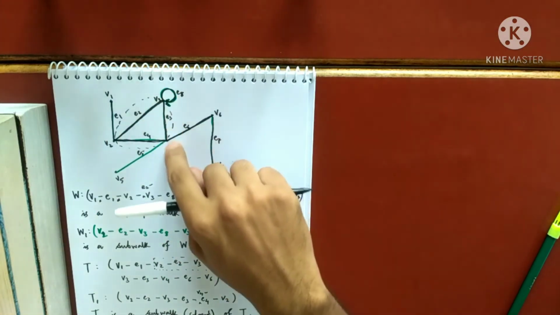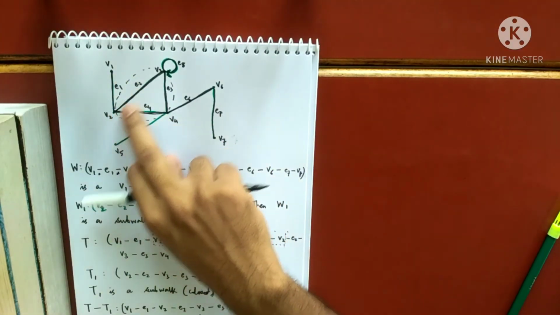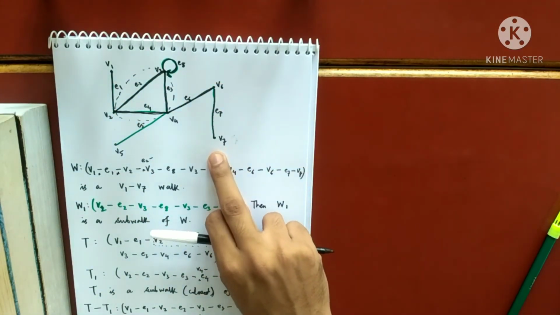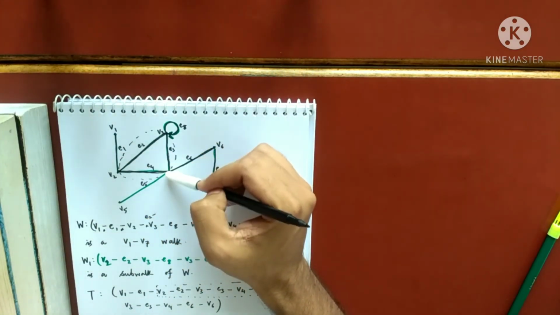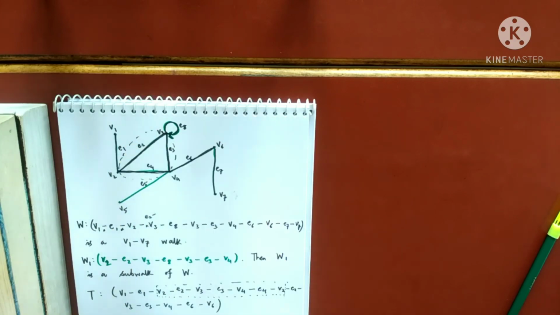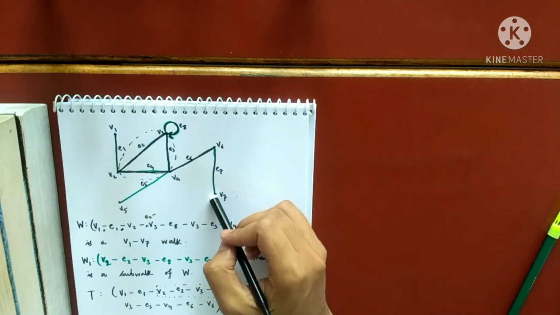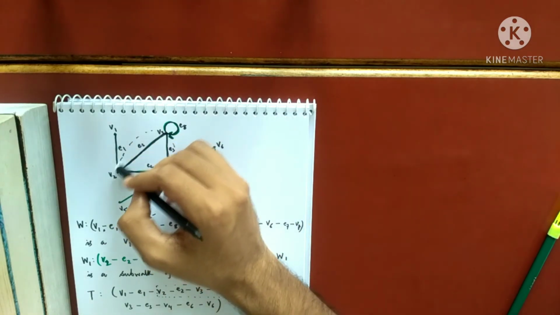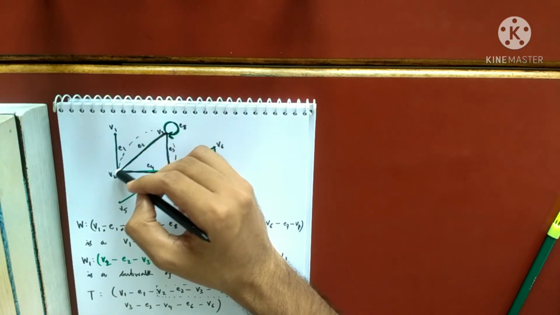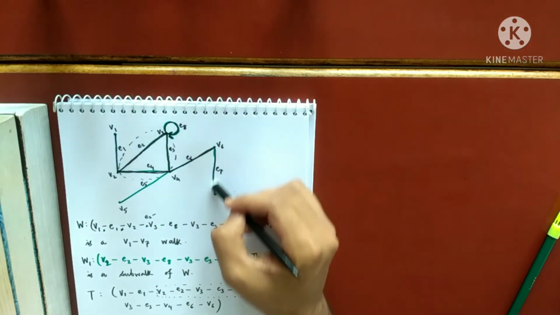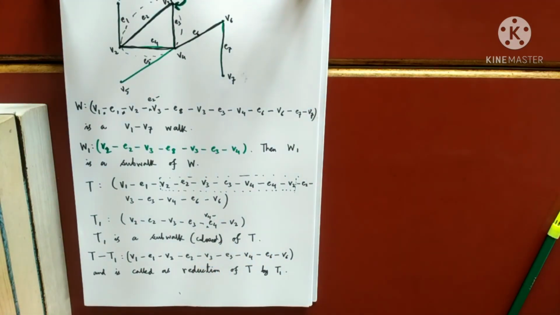The thing that I repeated, I removed that and I got simply V1 to V2 and then like this. Initially how it was, you just see, like this, like this, then this and this and then like this. But how I have reduced, I remove this whole loop. So I am now from V1 to V2 and then like this. So this is what I mean by reduction of T by T1.